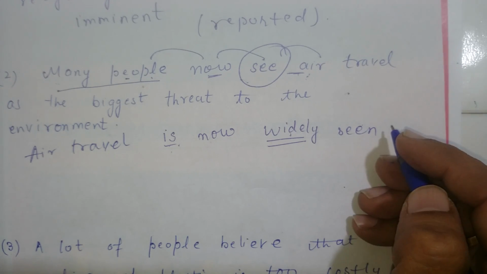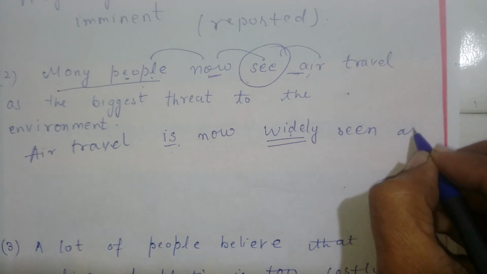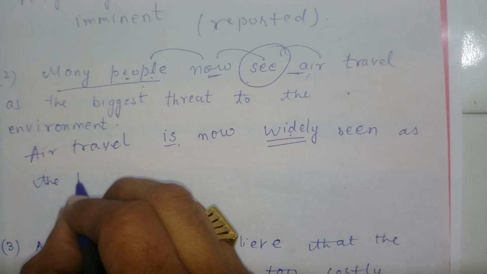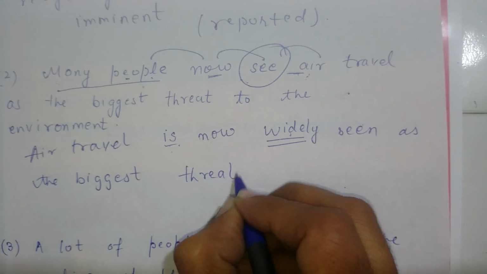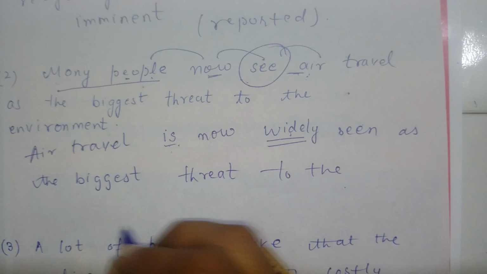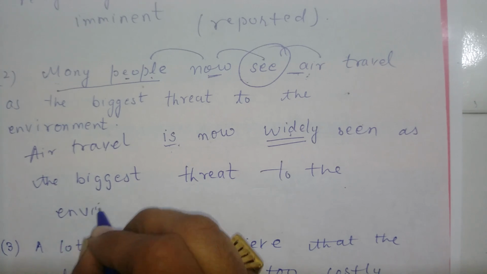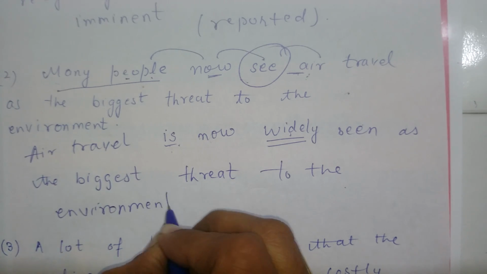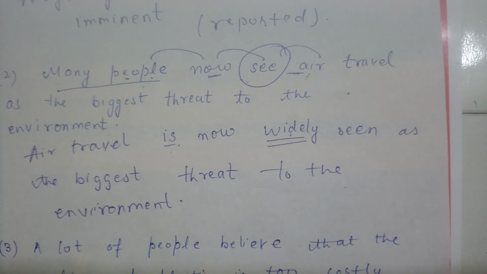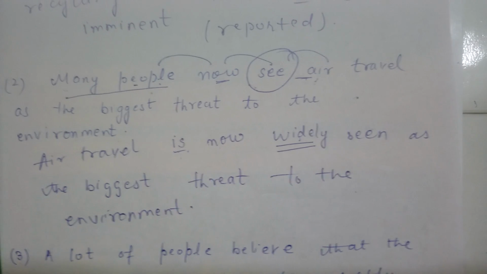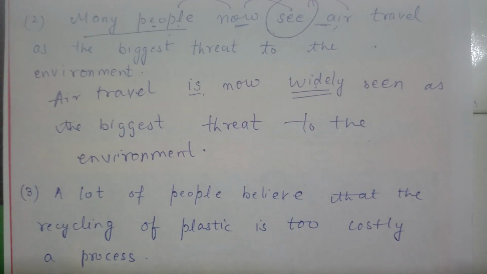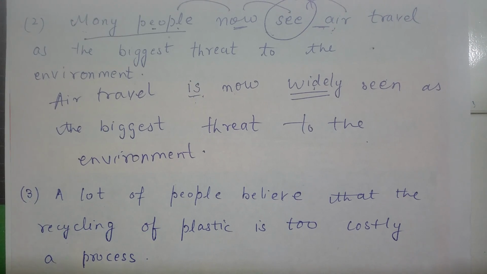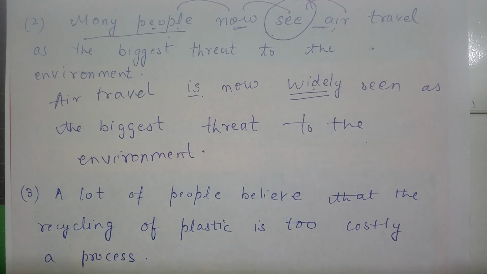Now what is left here, that I will write as the biggest threat to the environment. So this is now the reported one. So this is the difference between a simple sentence and a kind of complex sentence. So let's go to the next one here.